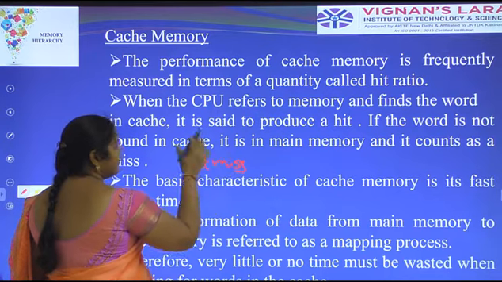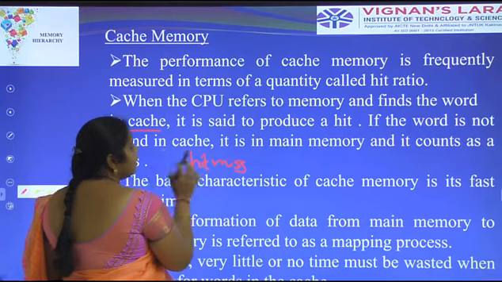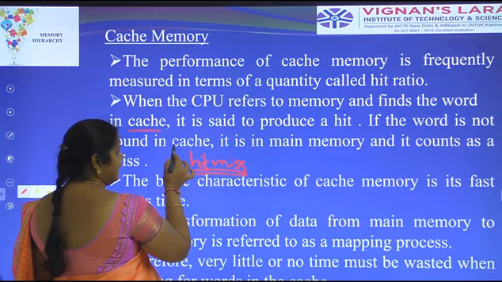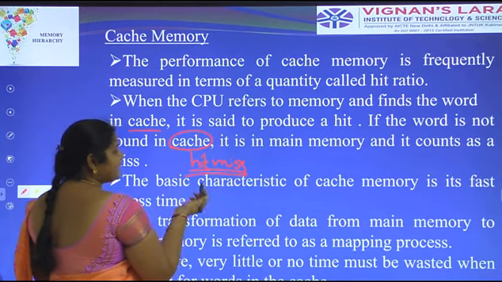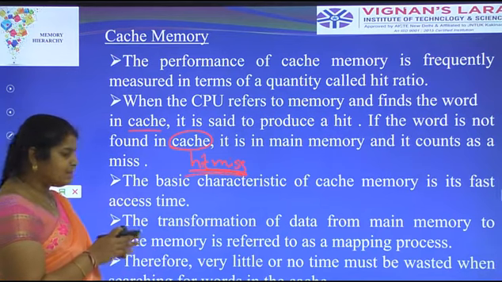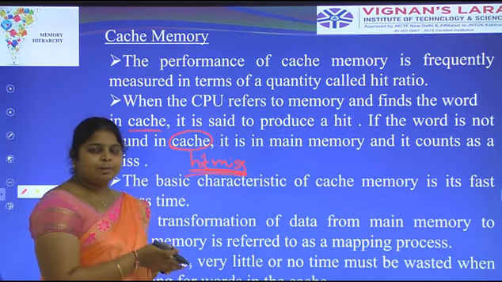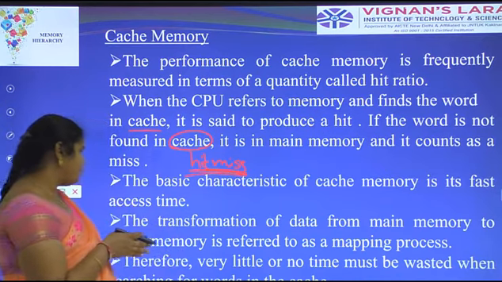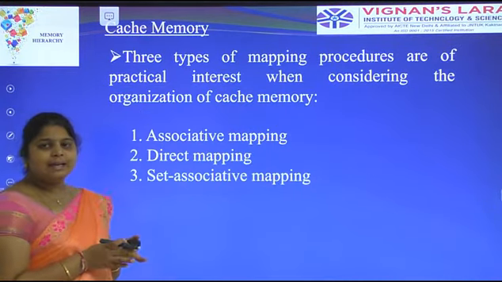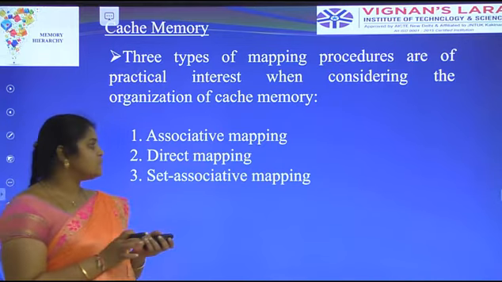When the CPU refers to the main memory and finds the word in the cache, that is known as a hit. If the data is not found in the cache, the CPU refers to the main memory; that is known as a miss. The cache memory has a fast access time, and the process of bringing data from main memory to the cache memory is known as the mapping process. We already discussed this mapping process. We have mainly three types of mapping process: associative mapping, direct mapping and set associative mapping.